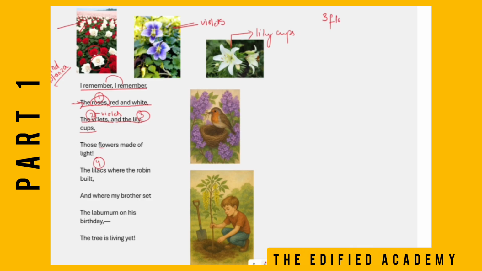Now coming on to the fourth line, the poet says, those flowers made of light, and exclamation mark. This exclamation mark has the significance, children. Why? The poet is thinking while writing this poem, and he says that those flowers made of light.